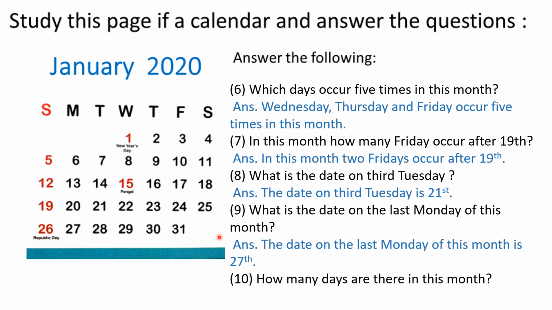Next, how many days are there in this month? So January month has how many days? Check the last date and write the answer. There are 31 days in this month. So students, this is the way we will study the page of calendar and answer the question. One more example I will show you.